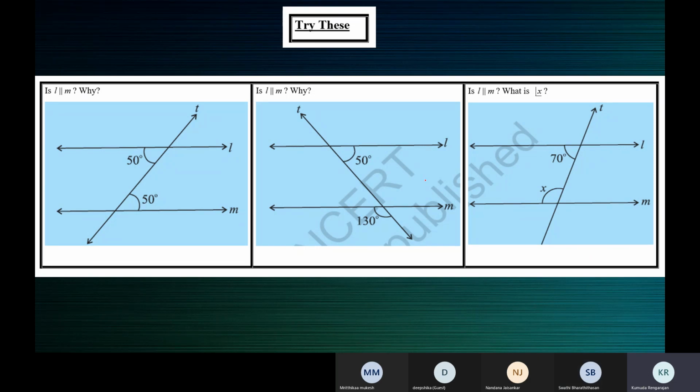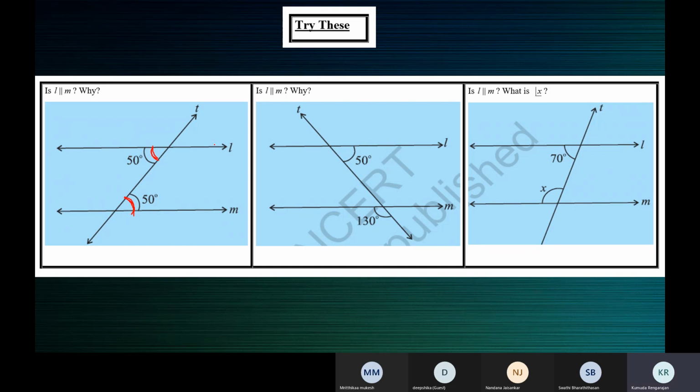So children, see here. We have two angles marked. This one is 50 degrees. This one is also 50. Now L and M are two lines intersected by a transversal T such that a pair of alternate interior angles are equal. How do we know they're equal? Because both of them have the same measure, 50 degrees. It's not given they're equal, but we can see they're equal, right? This angle measures 50 degrees. This angle also measures 50 degrees, which means they're equal.